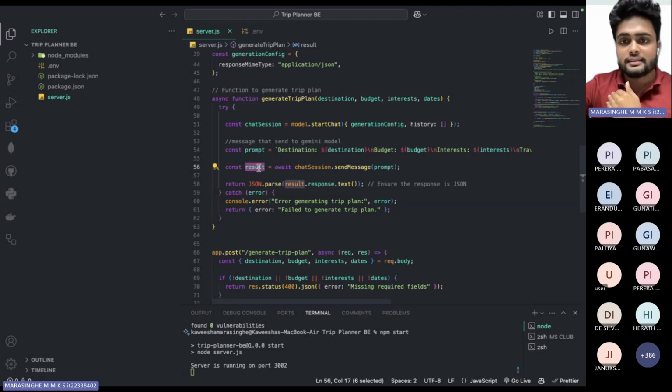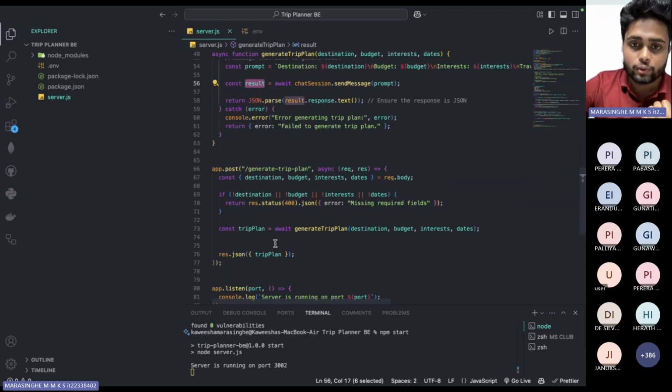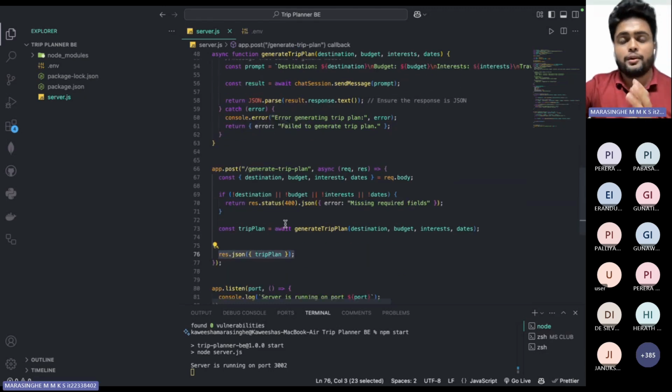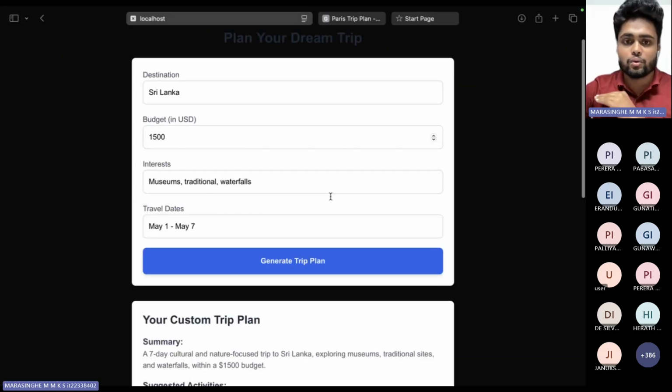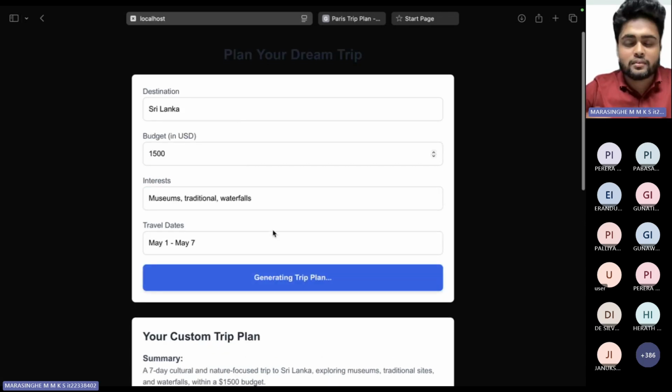After that, there's nothing more you have to do. You just send the response to the front end with this endpoint, and make sure your UI is correctly rendered with this JSON format, and that's it. That is the whole code needed for this trip plan application. By integrating the Gemini API into your applications, you can make innovative things.